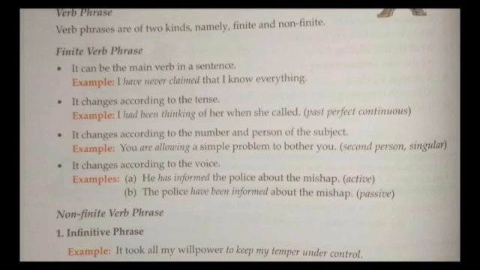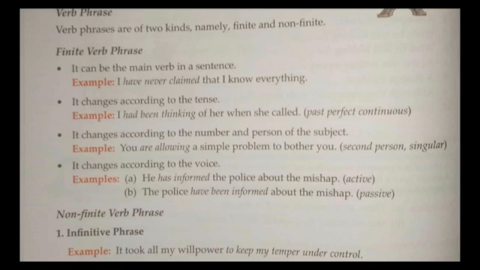non-finite verb. Okay, a finite verb can be the main verb in the sentence. You know about the finite verb. What is this finite verb? It agrees with the subject, it follows the subject-verb agreement. It will work according to the subject, that is said to be a finite verb.